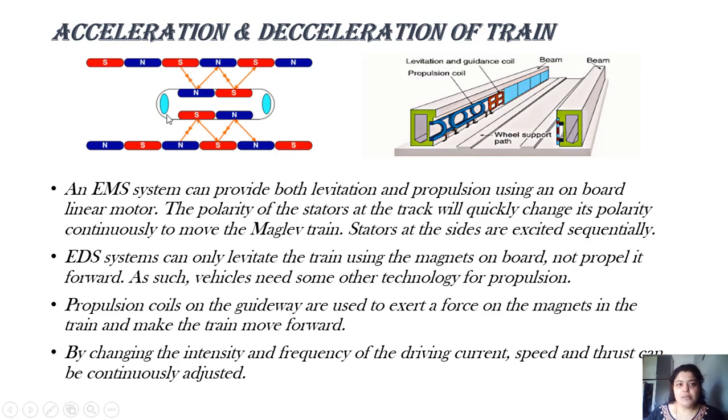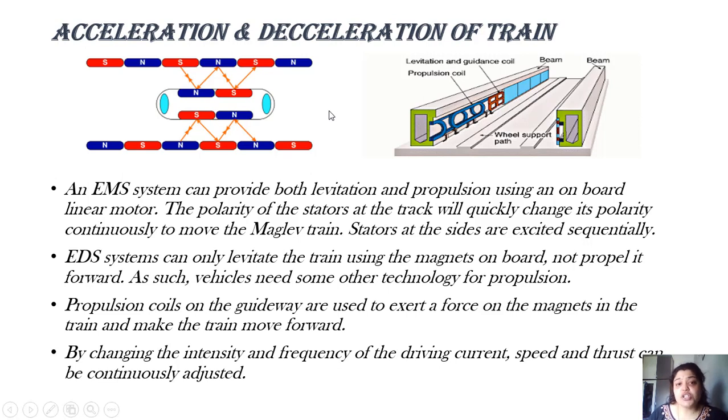Now this is just a brief on how the train will accelerate or decelerate, that is, how the train will start or stop. So what I have done is I've just tried to show you the top view of the train. Assume that in this scenario, the diagram is showing only 4 magnets. That doesn't mean that there are only 4 magnets, but suppose these are the magnets which are on the train and these are the magnets which are on the guideway. Suppose I say my train is moving in this direction. I need to bring it to a halt.